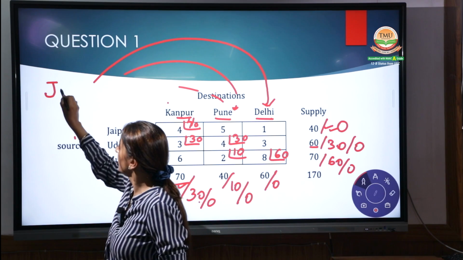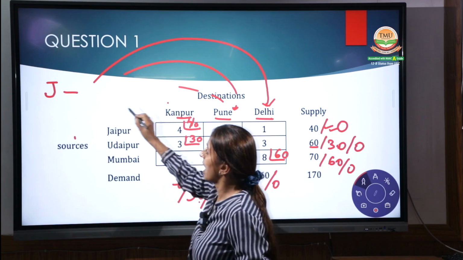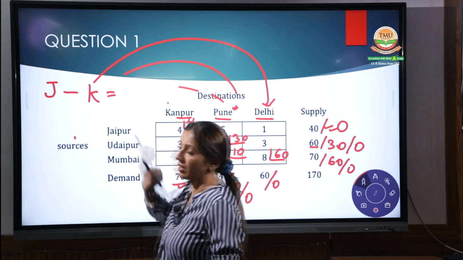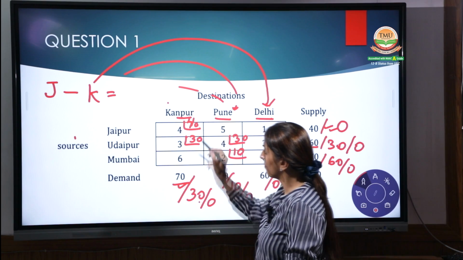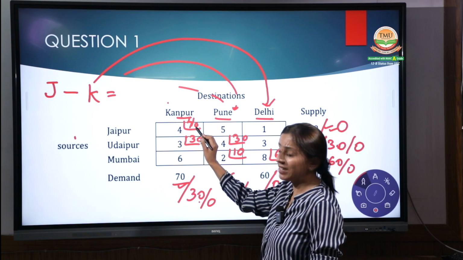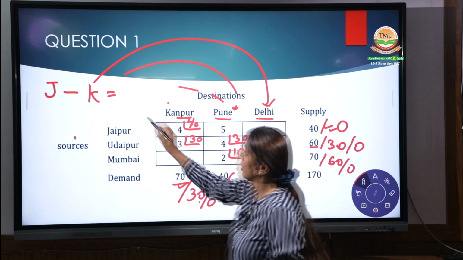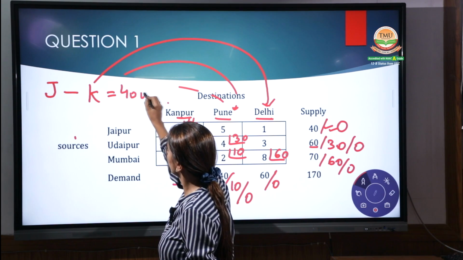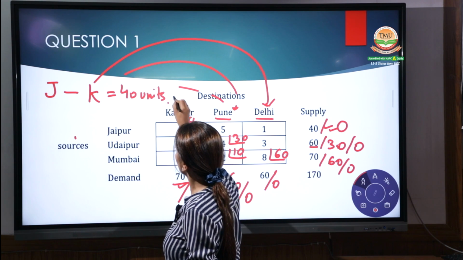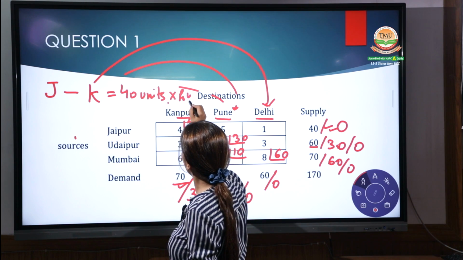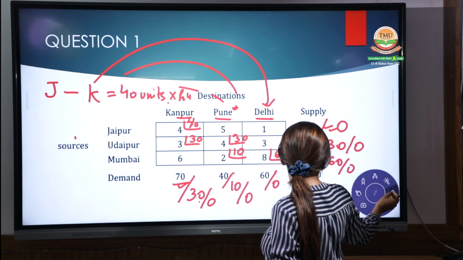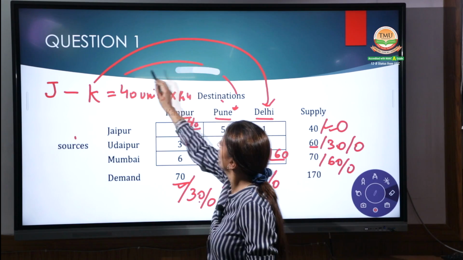From Jaipur to Kanpur, 40 units being transferred at a rate of rupees 4.